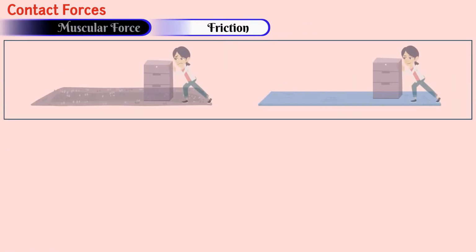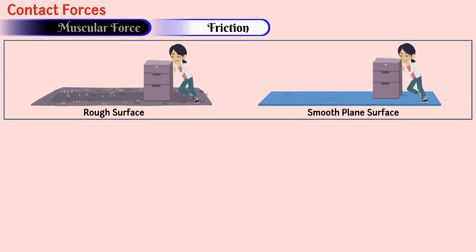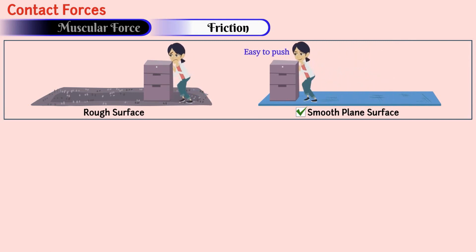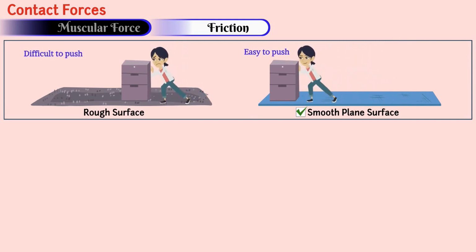Friction. If you are required to push a load on a rough surface or a smooth plane surface, which one do you prefer? Of course, you will prefer the latter. And why is it so? Because it is easy to push the load on a smooth plane surface than on the rough surface.